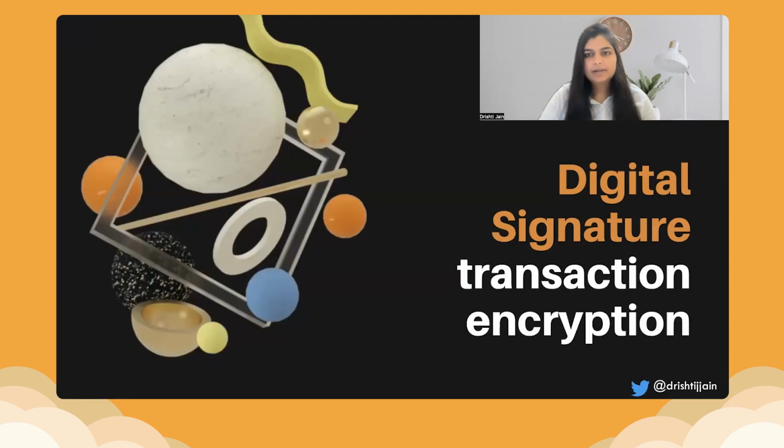Now, one important part is the digital signature, which enables the transaction encryption. If you have ever observed in your browsers, especially for an HTTPS kind of website, you see that it is secured through a digital certificate, which has a digital signature. This digital signature is very, very crucial, especially to identify if that certificate was issued correctly from the correct sender or not. And at this point, when we are talking about a distributed ledger system, that is the blockchain, a digital signature becomes very, very important.